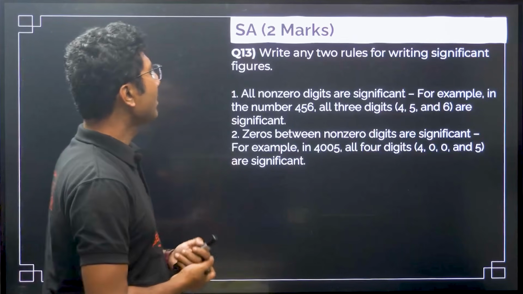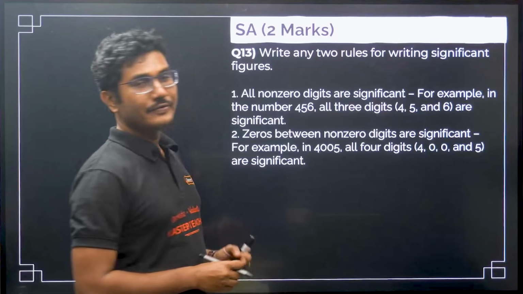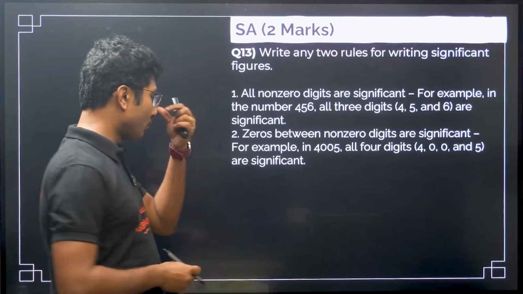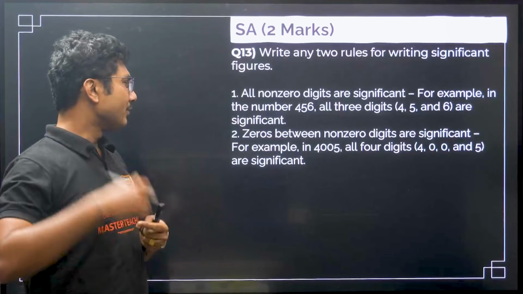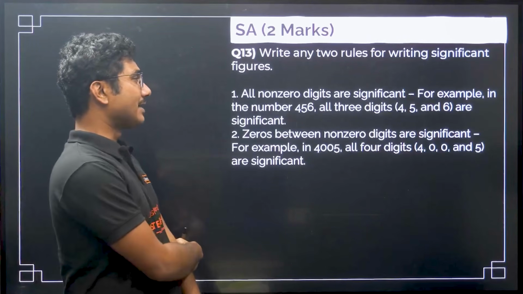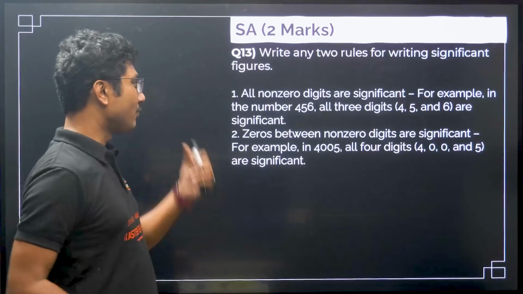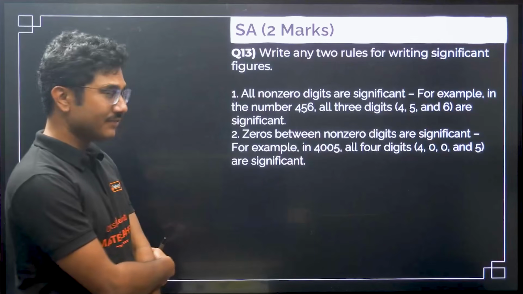Next question, write any two rules for writing significant figures. There are a lot of rules for writing significant figures, and they have asked you for any two rules. You can study one more extra rule if you want. All non-zero digits are significant. For example, in the number 456, all three digits 4, 5, 6 are significant.